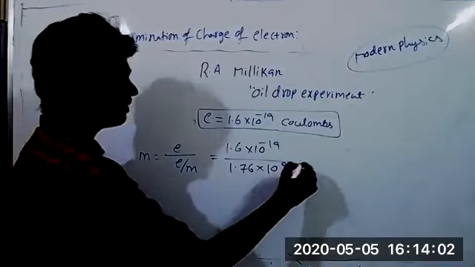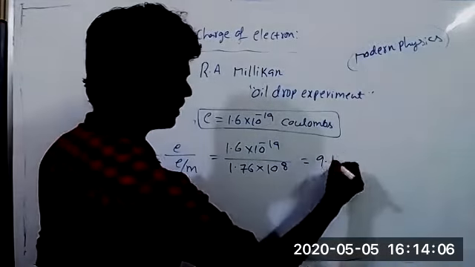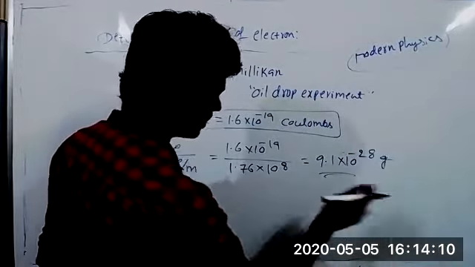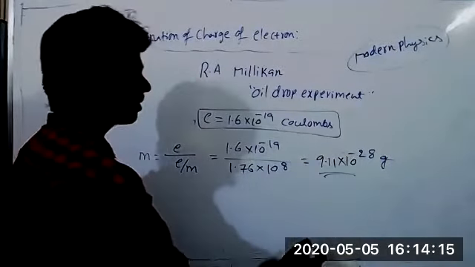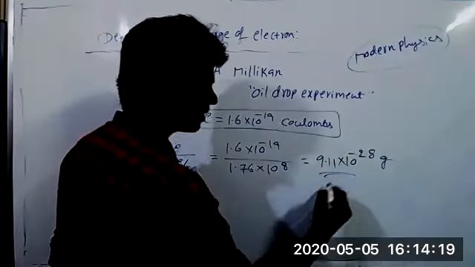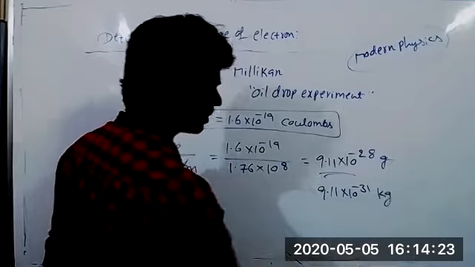So finally, the value of mass of electron comes as 9.1 into 10 power minus 28 grams. In the textbook they give mass of electron as 9.11 into 10 power minus 31, which is in kilograms. 9.11 into 10 power minus 31 kilograms.